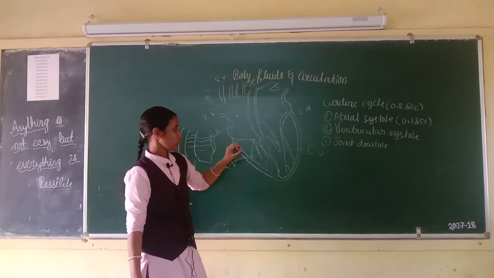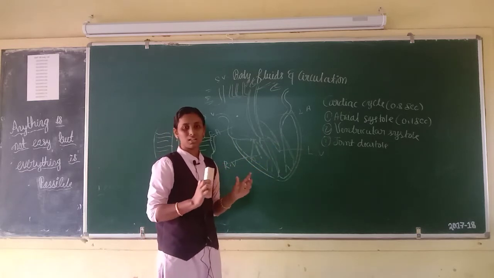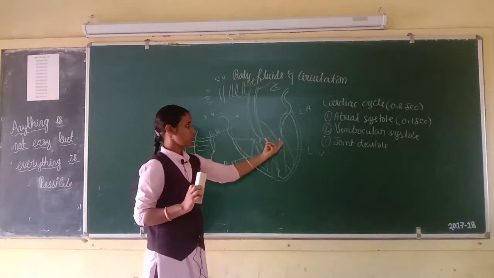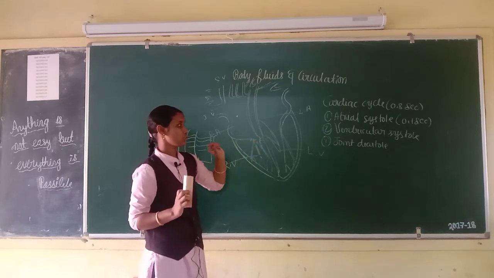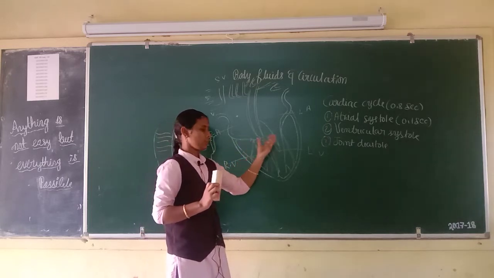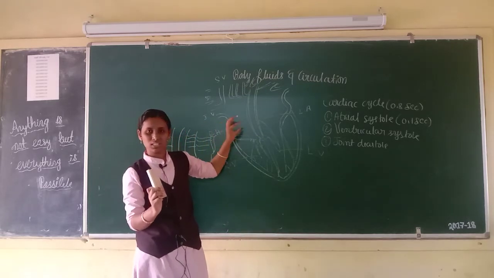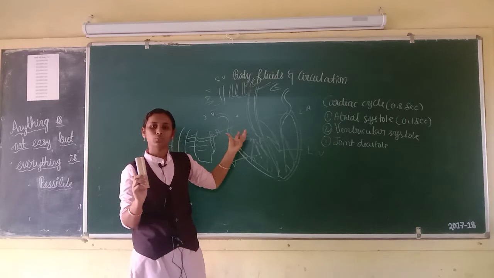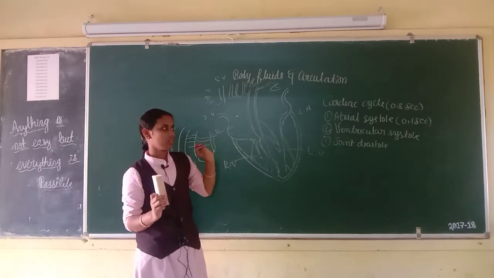During atrial systole, AV valves are open. Tricuspid and bicuspid valves are called AV valves. One question: how many valves are present in the heart? Do you know how many valves are present in the heart?